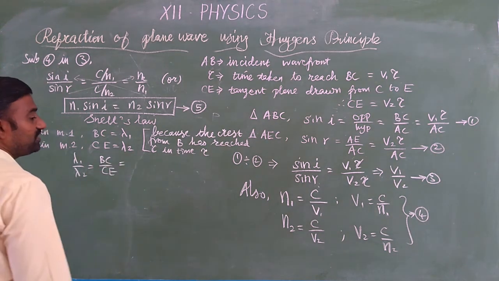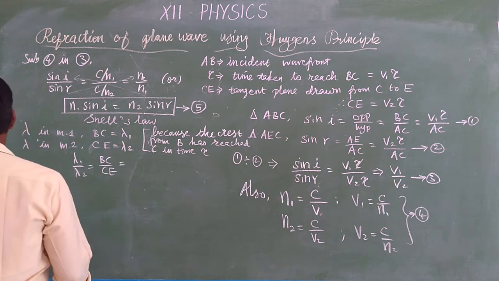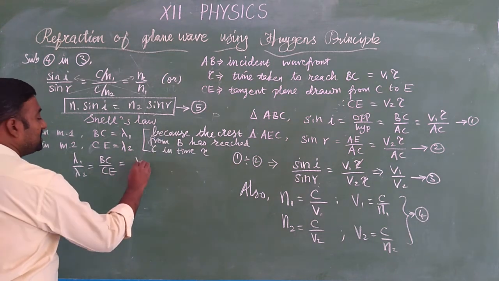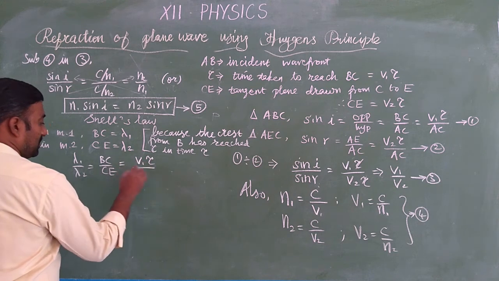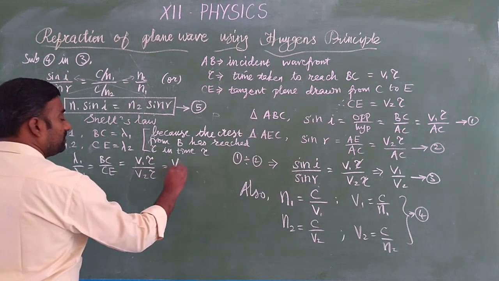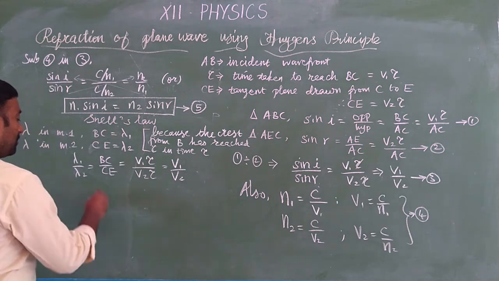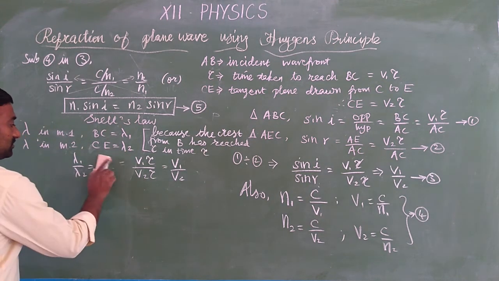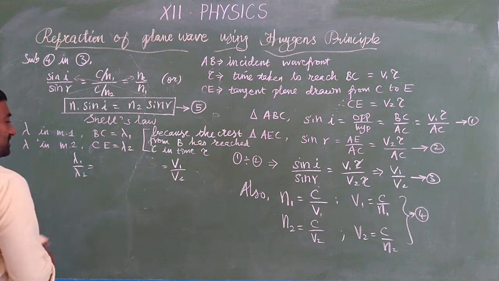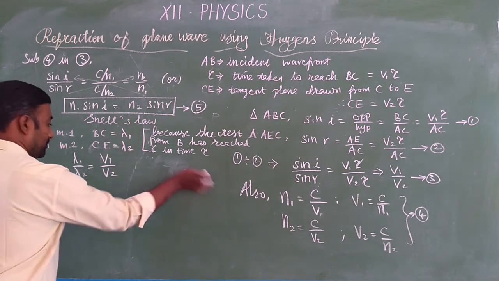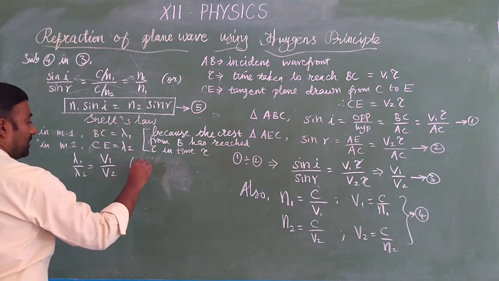Already we know the BC value. What is the BC? We forgot, we rubbed it. Okay, so what is the BC? BC is equal to V1 tau, and CE is equal to V2 tau, so the ratio is V1 by V2. Now compare these two equations. So by the comparison, lambda 1 by lambda 2 is equal to V1 by V2,